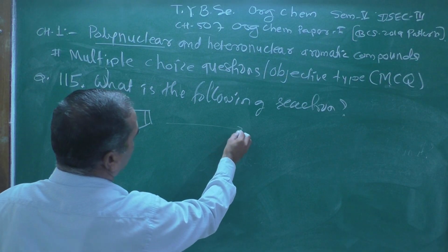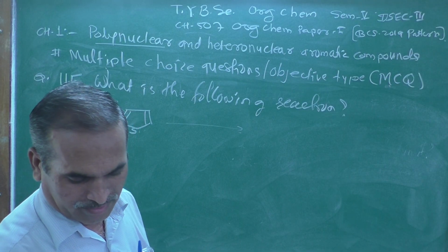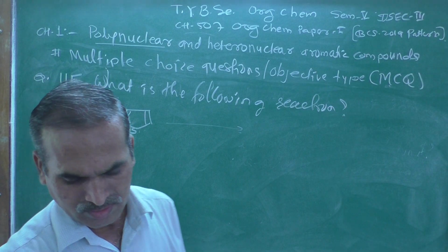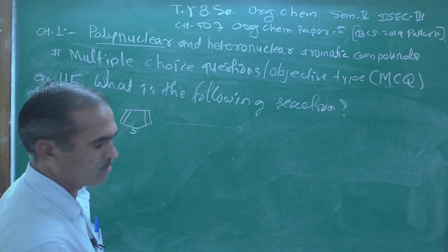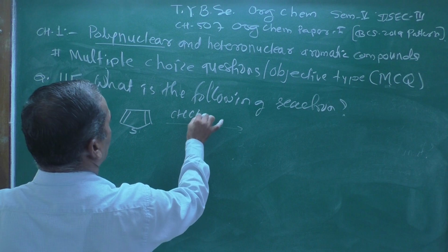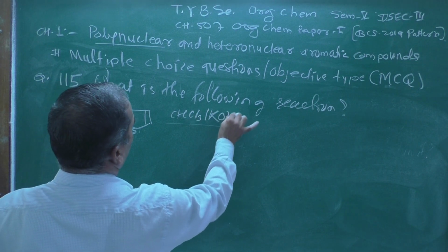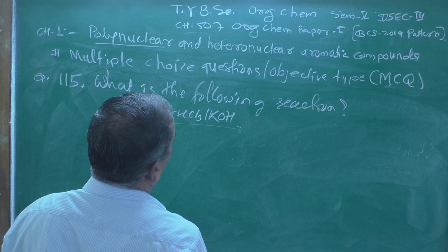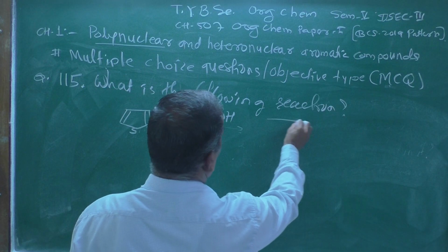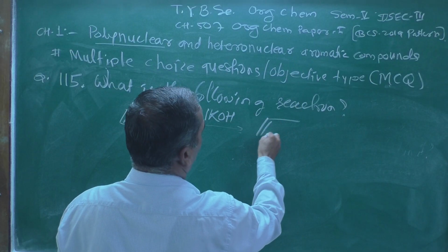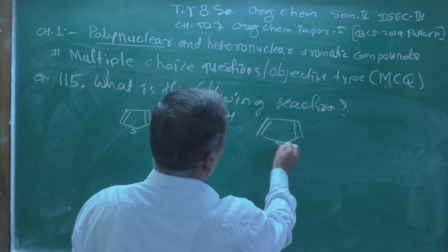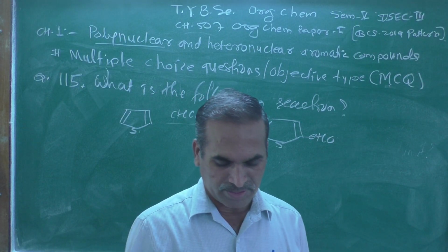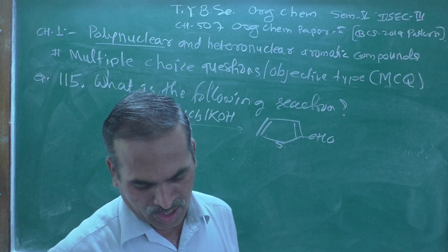Observe carefully. It will be treated with CHCl3 in presence of KOH, and the product formed will be given here, CHO. That is the complete representation.